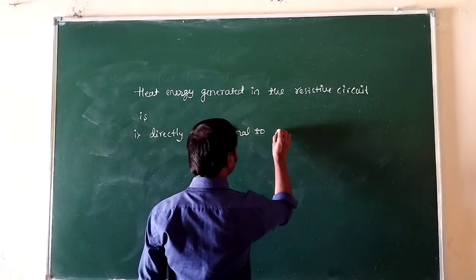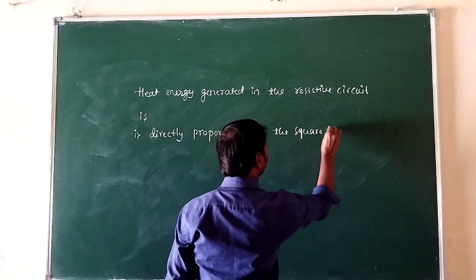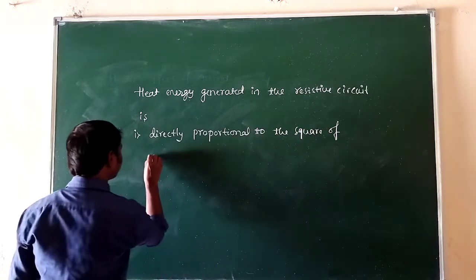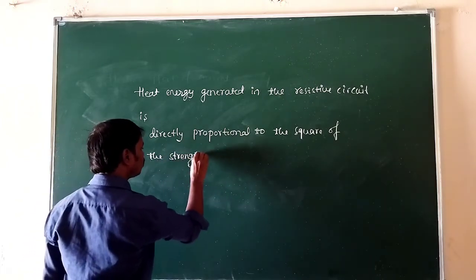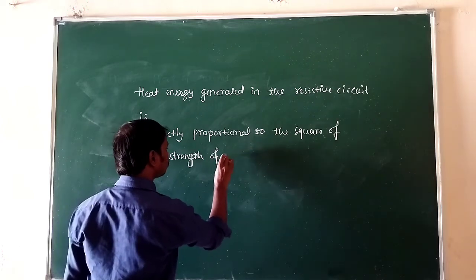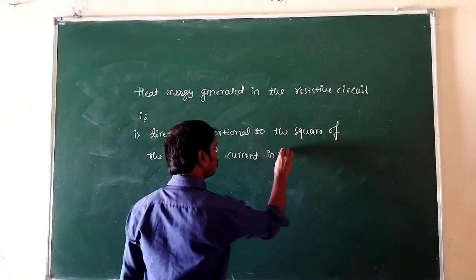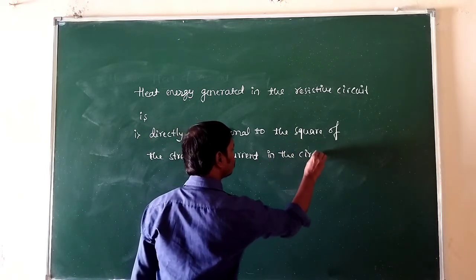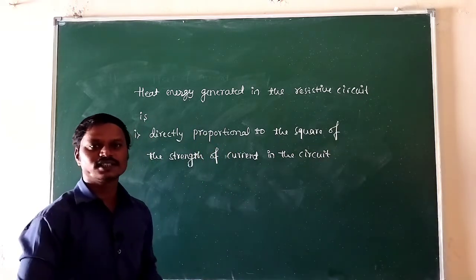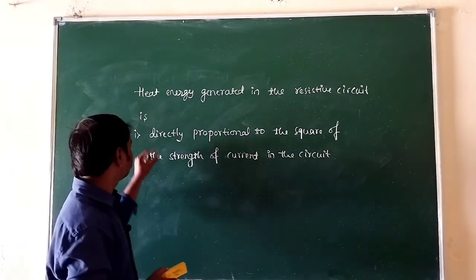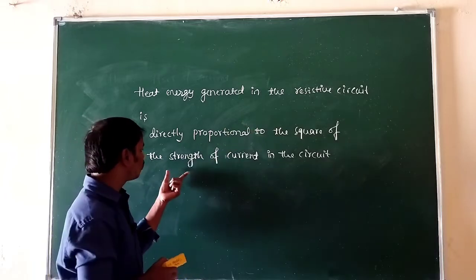So if there is a maximum current, then maximum heat energy can be generated. Heat energy generated in the circuit is directly proportional to the square of the strength of the current in the circuit.